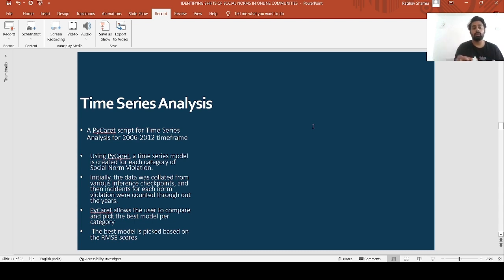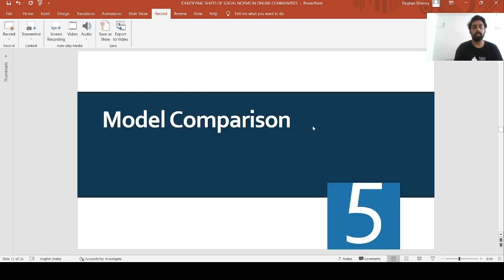PyCaret was used to allow users to compare a variety of time series models and pick the best one for each category. To do so, we use evaluation metric as RMSE scores. Now we will be comparing a model to identify and evaluate how it performs against two contemporary models.